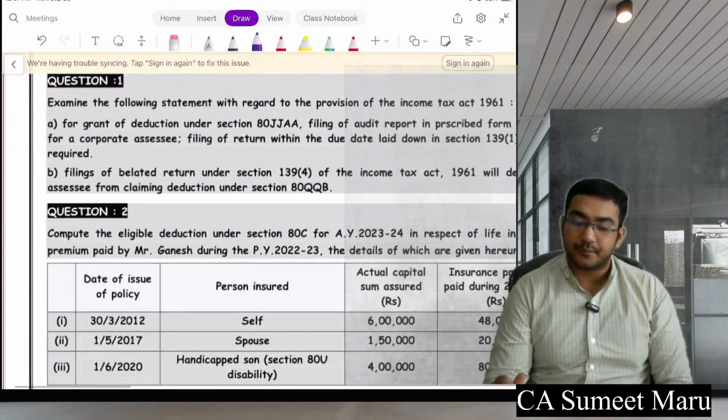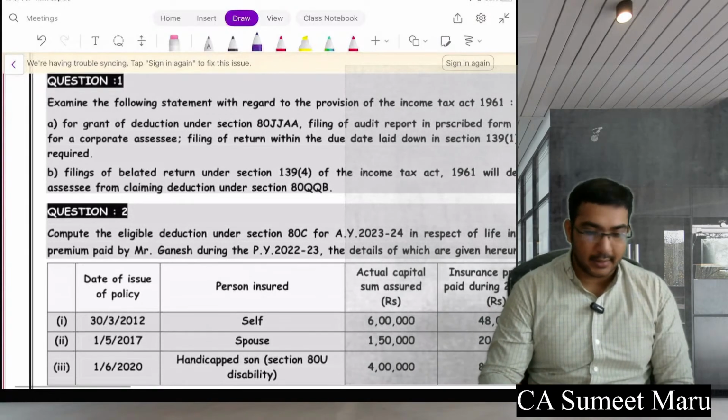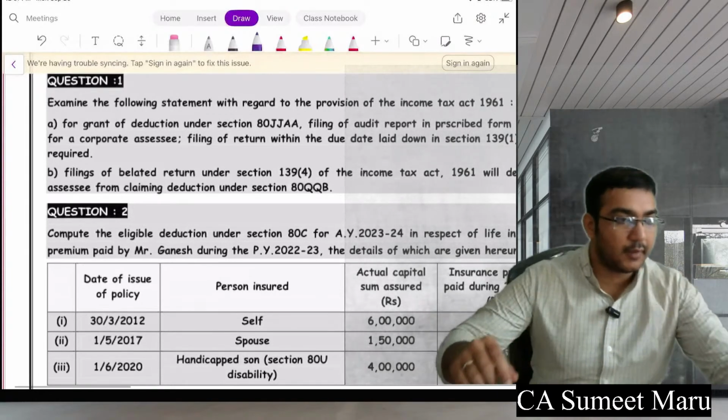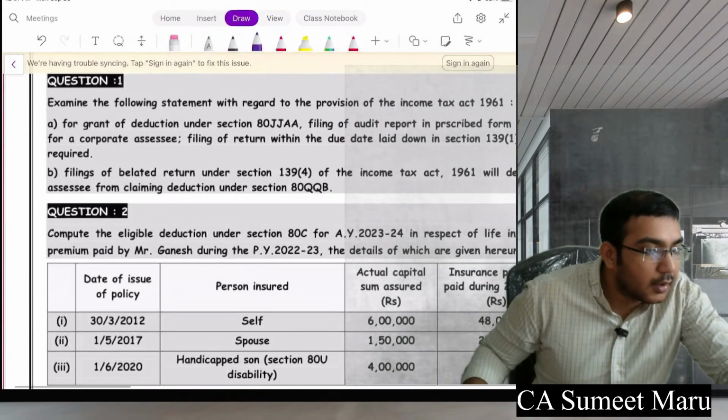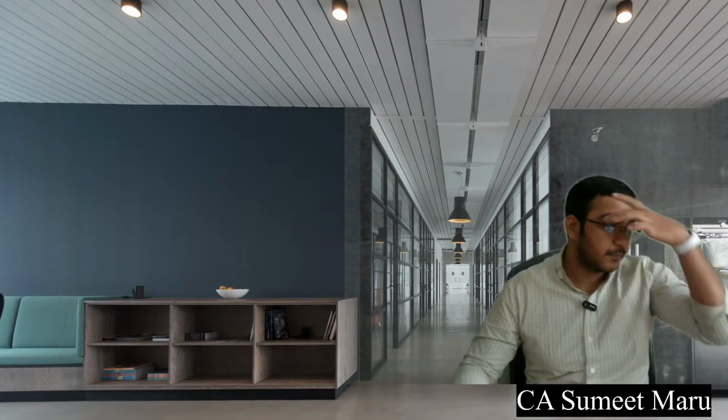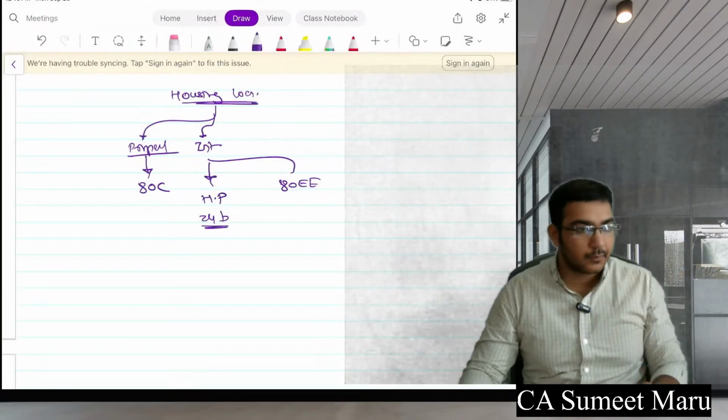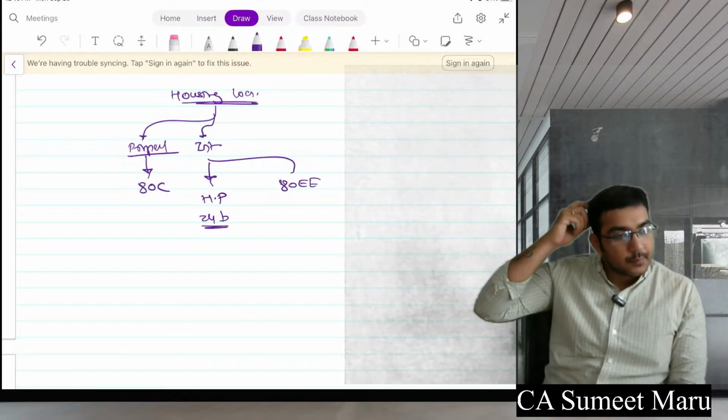Are you clear? Arey yaar, why this stop now? Yeah, see this chart.